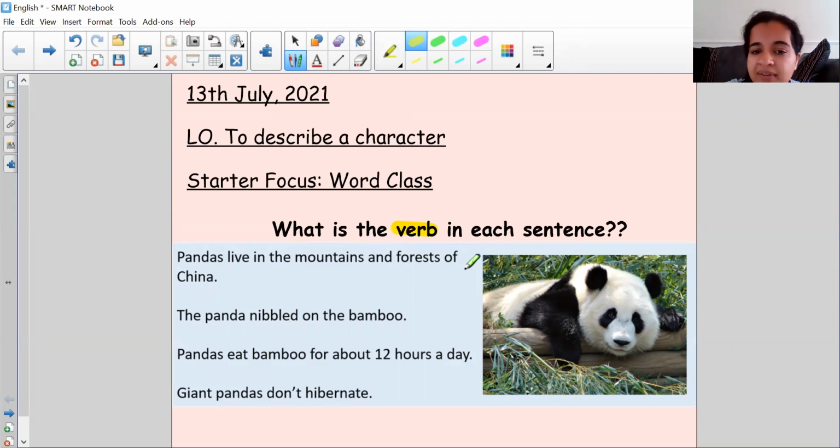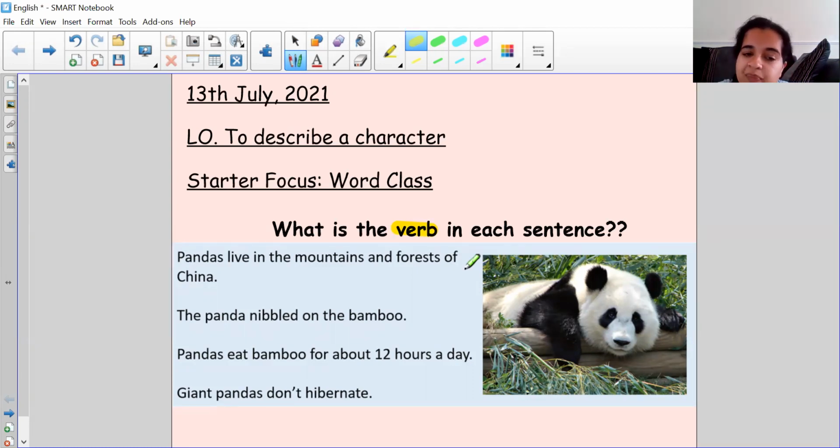Now, if you cannot remember, a verb is an action word. It's something that you do. For example, talk, jump, sing, laugh, watch. All of these are verbs because all of these involve actions that you do. Okay, you are doing something. So when you read through the sentence, take your time and can you tell me what the verbs are? What are the pandas doing in each sentence?